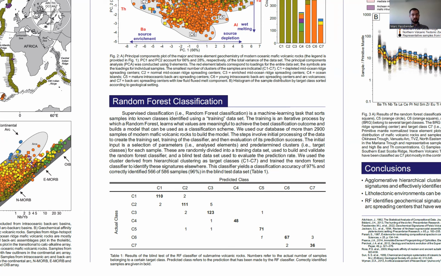The predictive results on the blind test data set are illustrated in this table here, yielding pretty good results throughout all classes, as can be seen in this diagonal line here, correctly plotting and identifying 566 of 586 samples, yielding 96% correct classification.